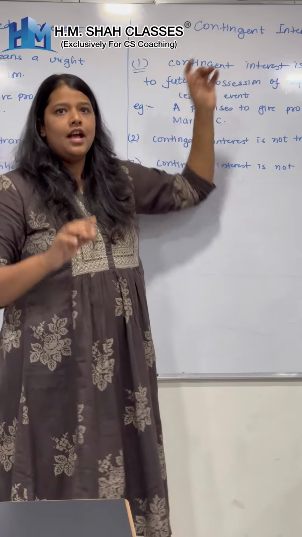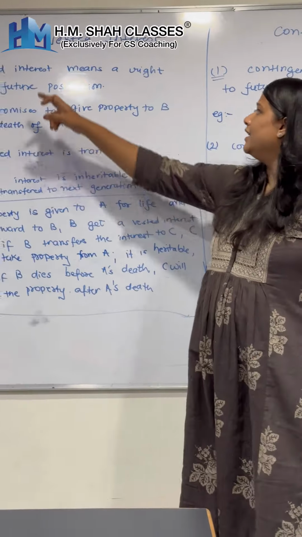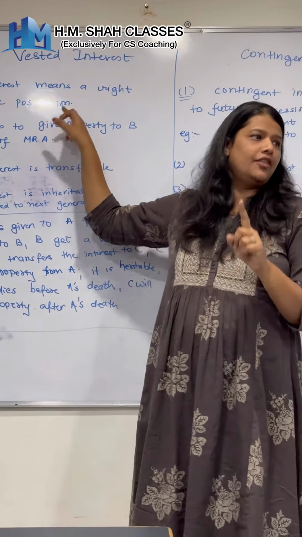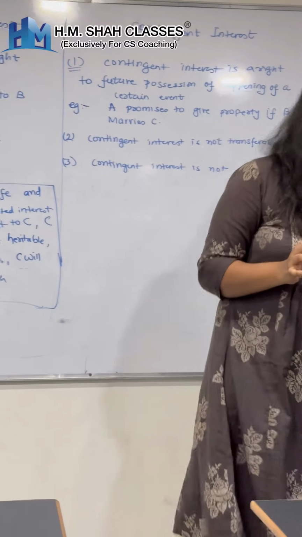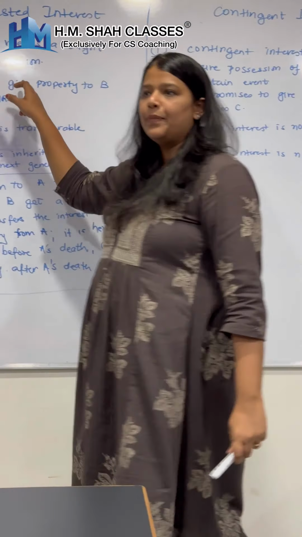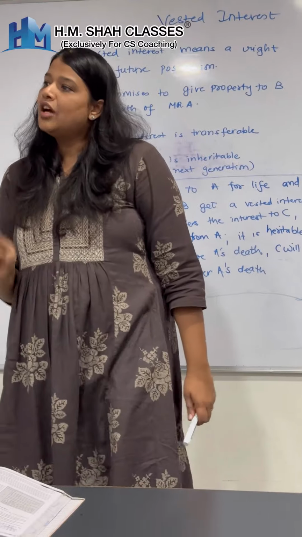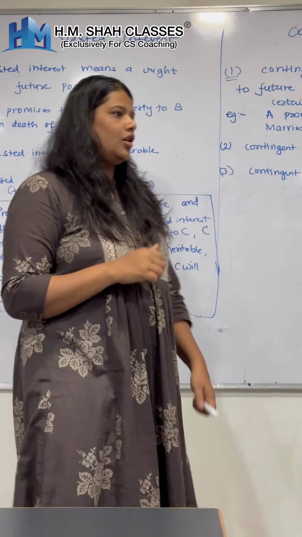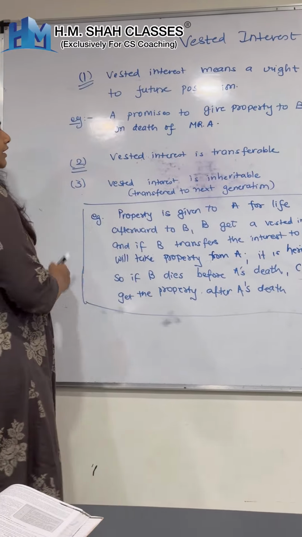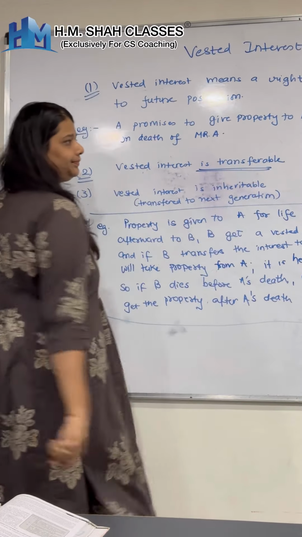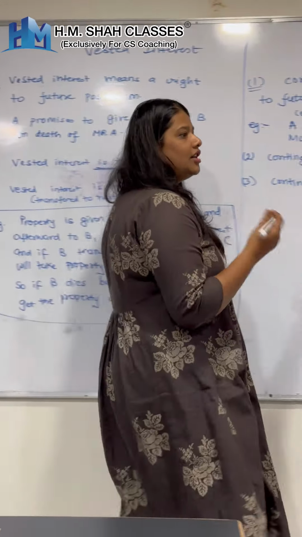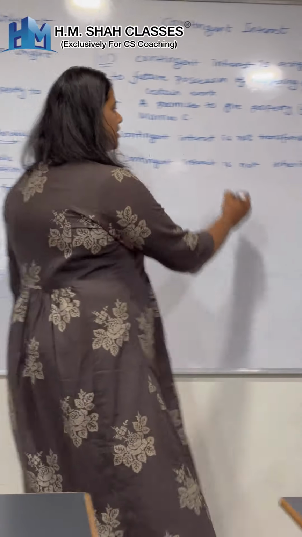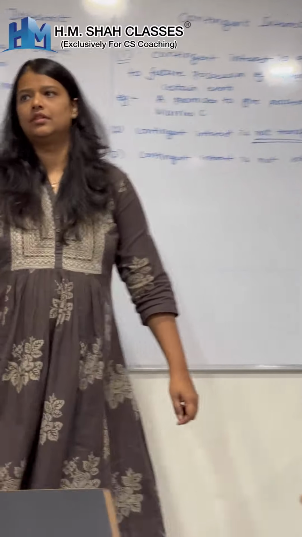Do you get this? Vested interest: here, interest will be given in the future, again, of course, on the happening of an event which is certain. Let's add it this way: on the happening of an event, and the happening of that event is certain. Very easy. Okay. I've also written one more thing, that the vested interest is transferable. Contingent interest, because you may or may not get it, is not transferable.